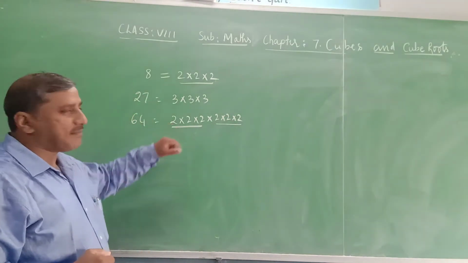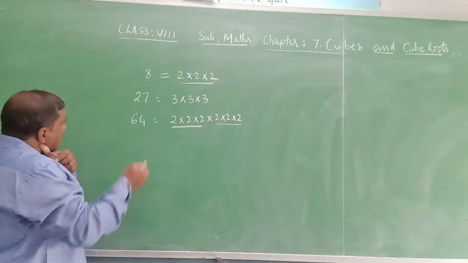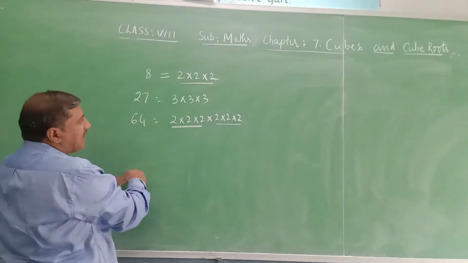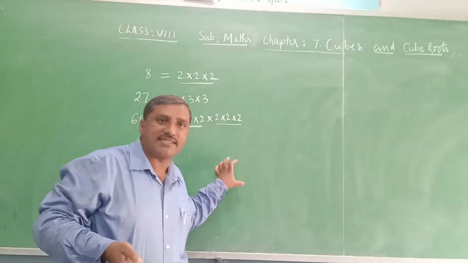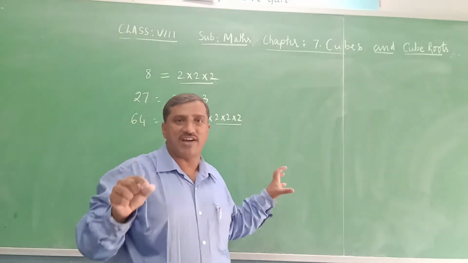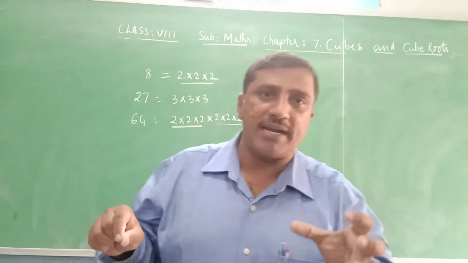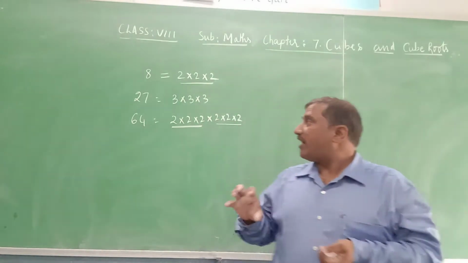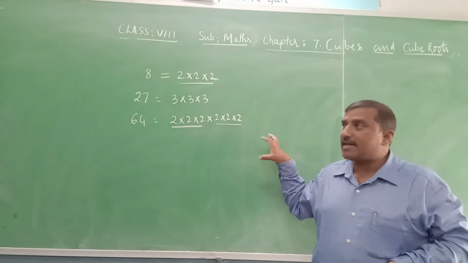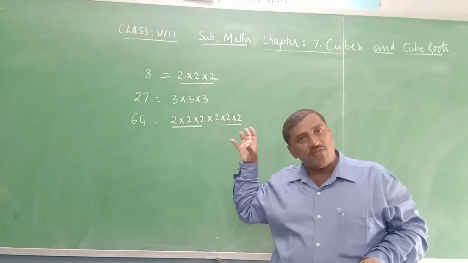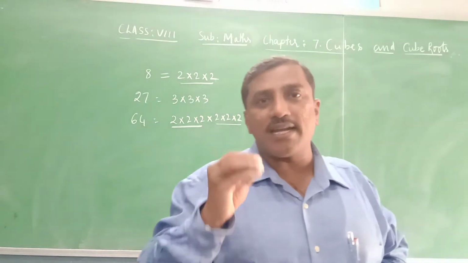So we express them in the form of triplets. If you take any cube number, it can be expressed in the form of prime factors having triplets.